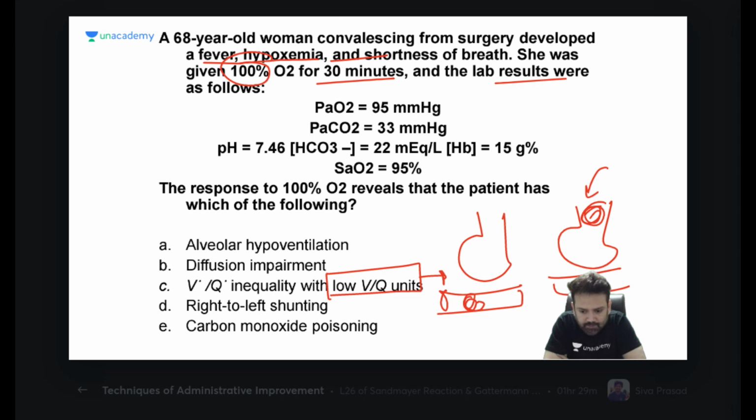Okay, okay. What else? And those who are saying D, right to left shunt, what is the cause of option D? Those who are saying D, what can be the option? Blood oxygen concentration is normal after giving oxygen. See, she was given 100% oxygen and the lab results were as follows.